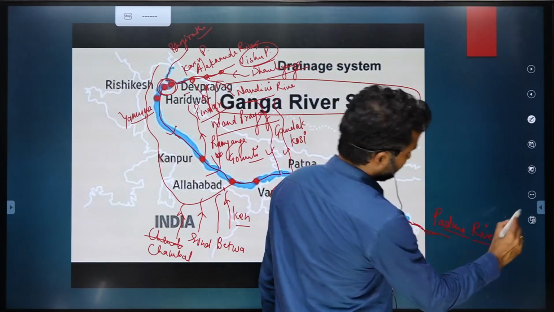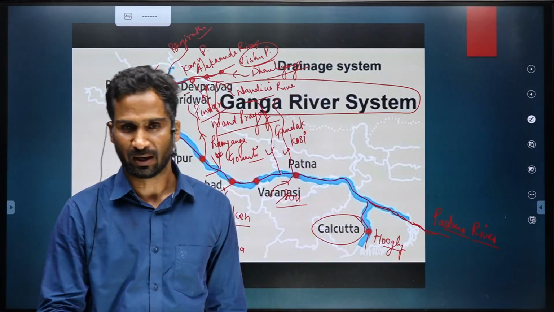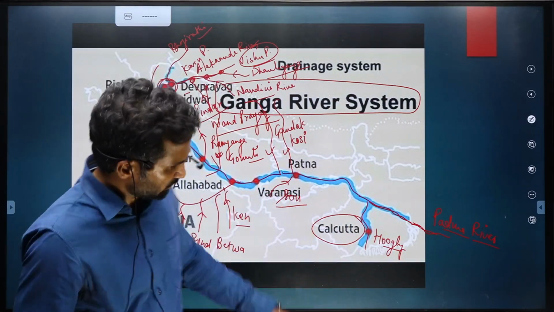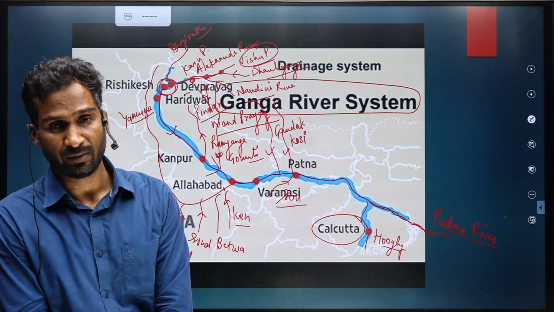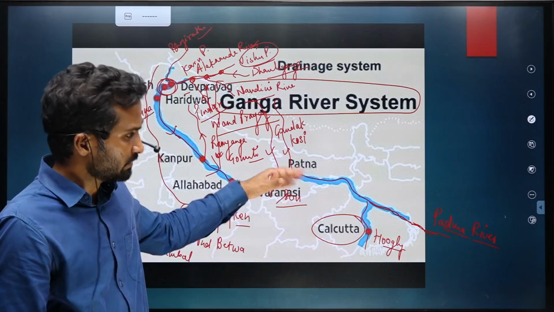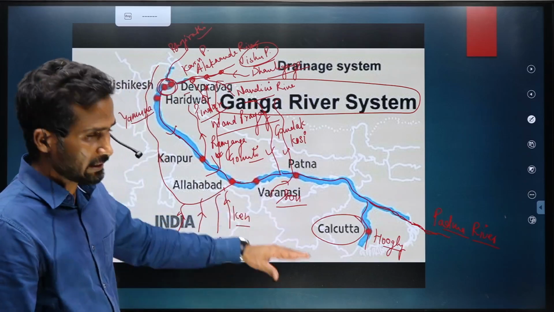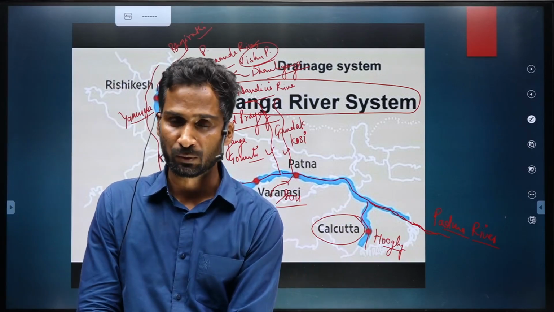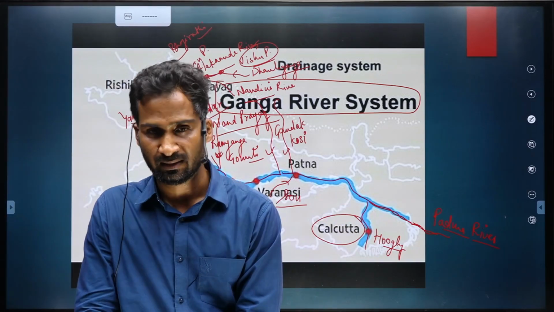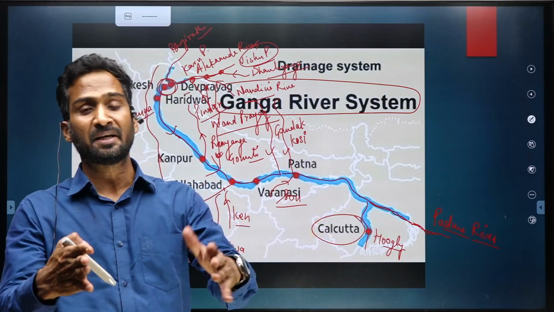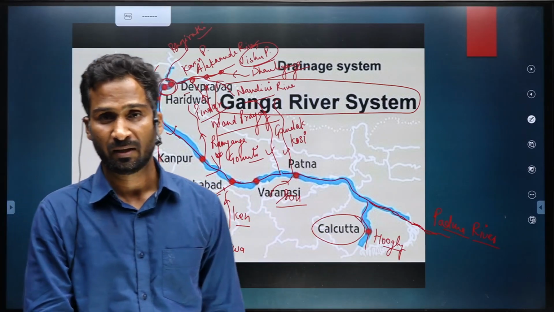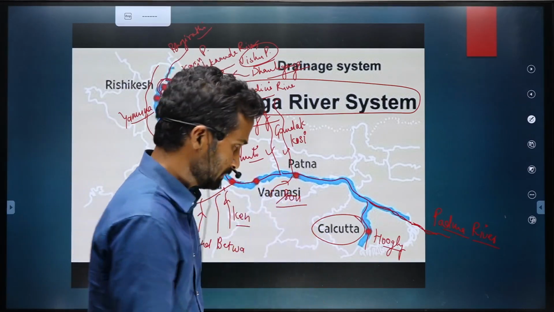So, River Ganga in Bangladesh is known as Padma River, which later on will merge with Brahmaputra, which we'll see in the next slide. Okay, and ultimately after it merges with Brahmaputra and then later on Meghna, it enters into the Bay of Bengal as Meghna River. We'll tell you that.